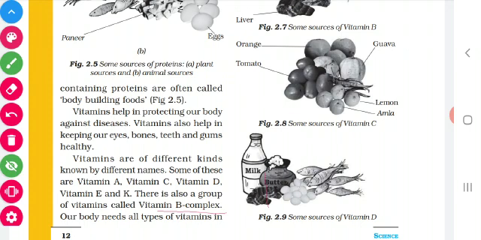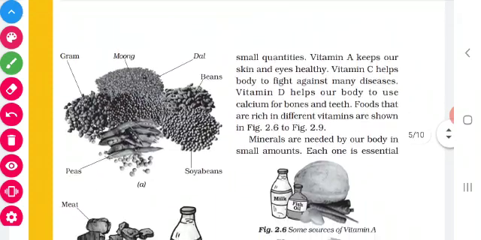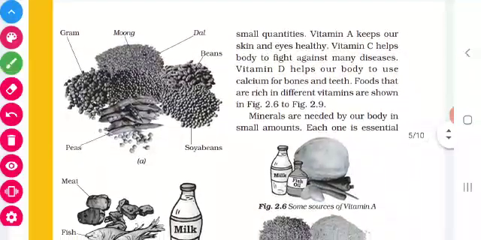Children, have you all understood? Yes. So what happens if we do not have vitamins in our body? We will get many diseases. So we should take vitamins in proper amounts. Okay, children? Yes. Now we are going to see the uses of vitamins.